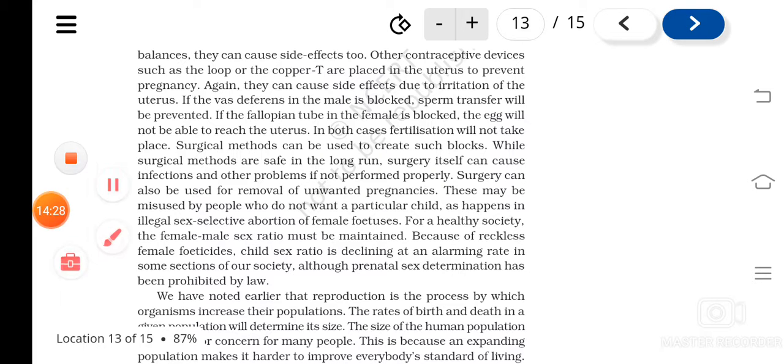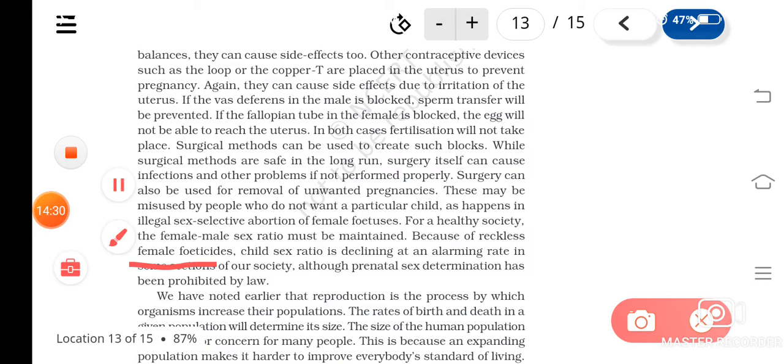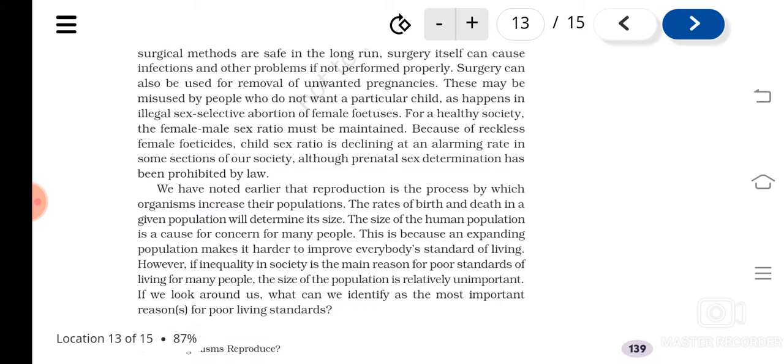Female children will be killed by this method. If some couple doesn't want a female child, what will happen? They will surgically or by using chemicals kill the female child. So this is prohibited by law.